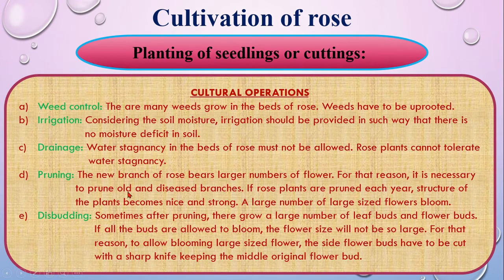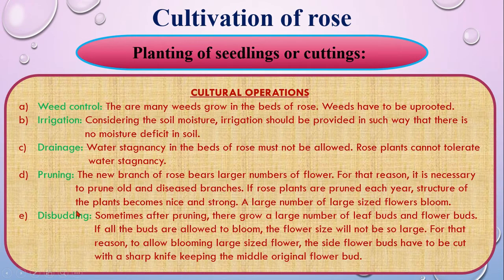Pruning. The new branches of rose bear a larger number of flowers. For that reason, it is necessary to prune old and diseased branches. If rose plants are pruned each year, the structure of the plant becomes nice and strong as well, and the size of the flower will be large as well.